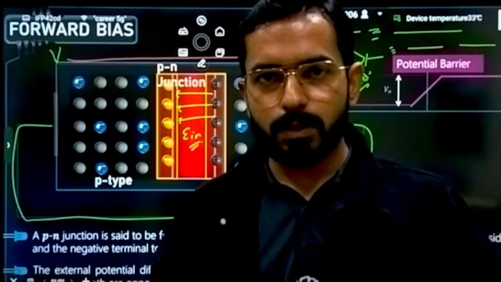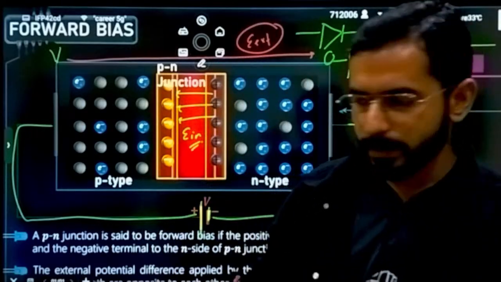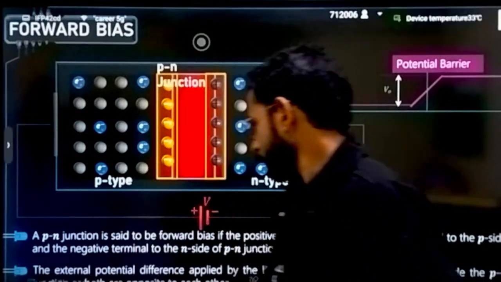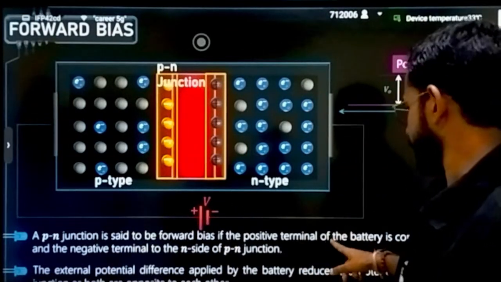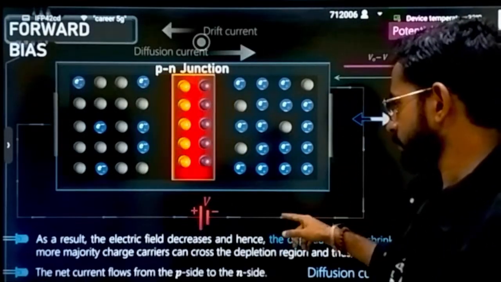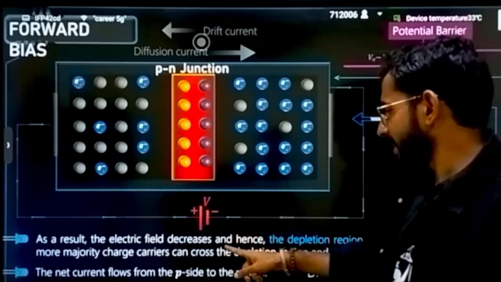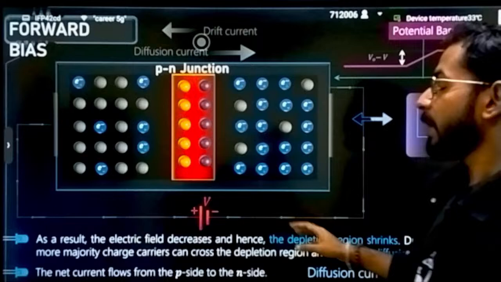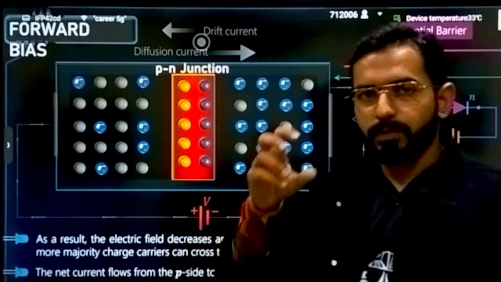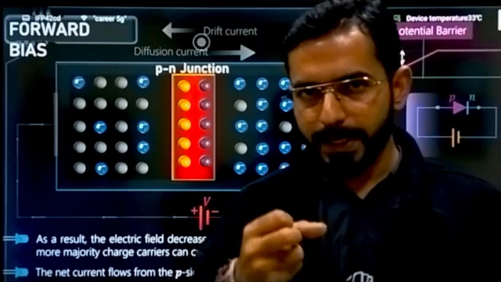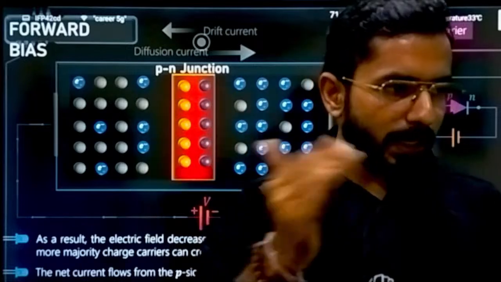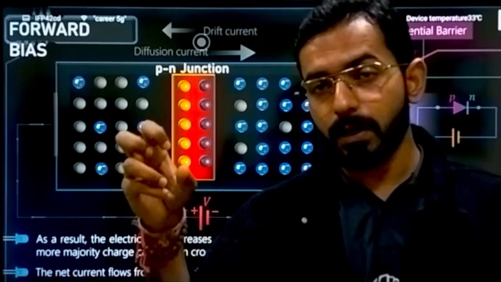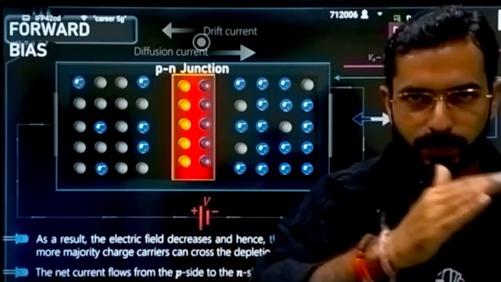Not a lot of electrons will be able to travel to the other side. See, as a result, the electric field will decrease, and hence the depletion region shrinks. If the electric field decreases, the force will decrease. More and more electron and hole pairs will be transferred to the other side.